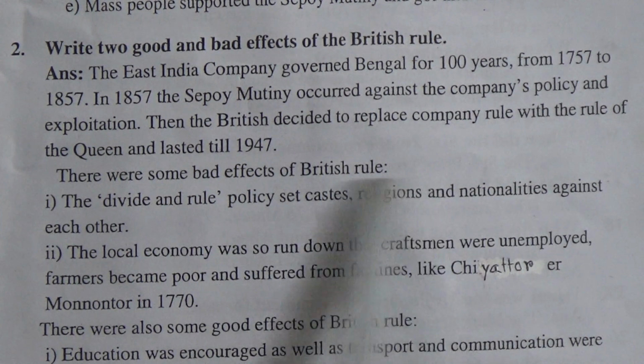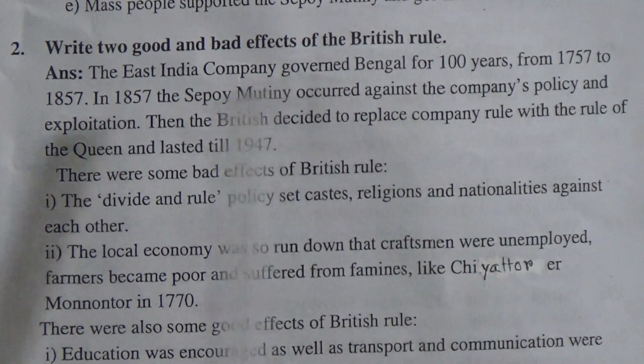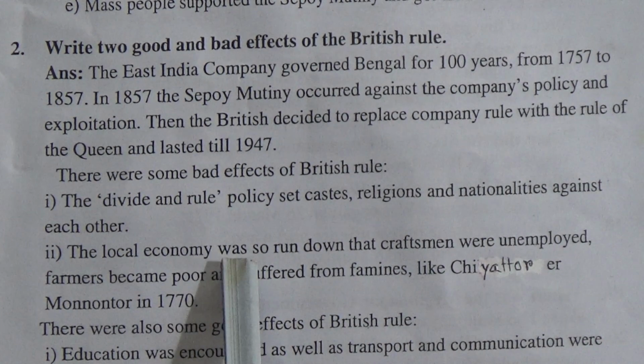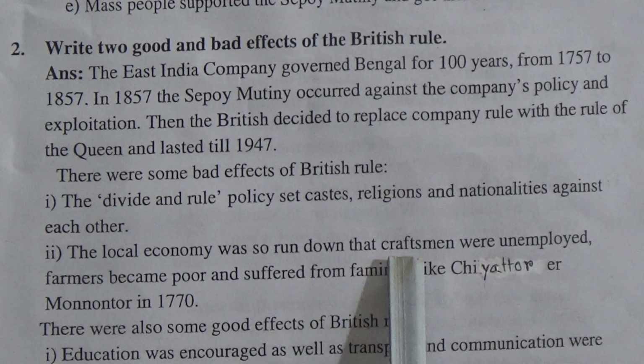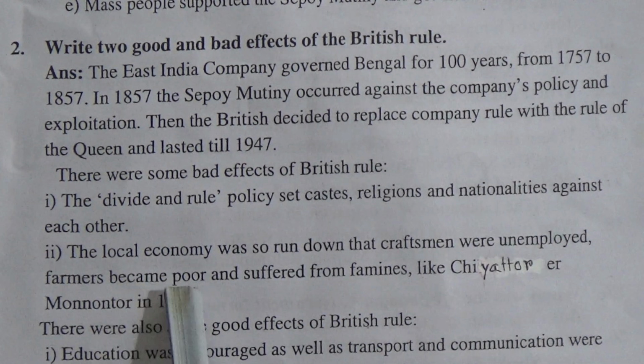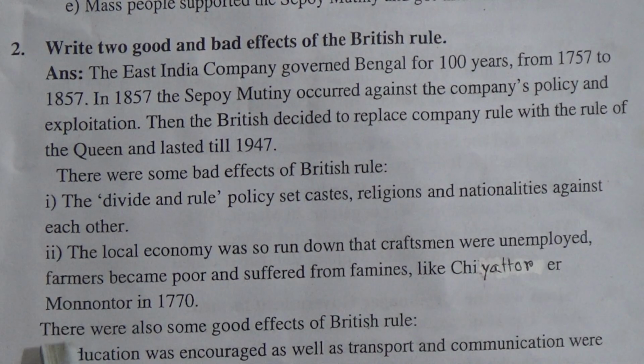That's why restlessness among different castes, religions and nationalities was built. Number 2 is that the local economy was so run down that craftsmen were unemployed, farmers became poor and suffered from famines like the Chhiatturer Manwantar in 1770.